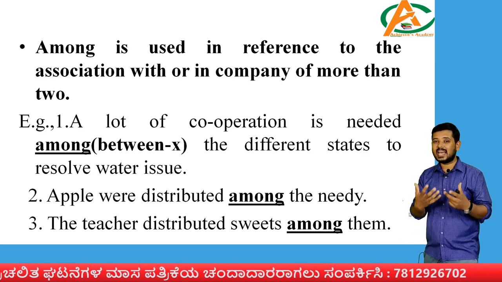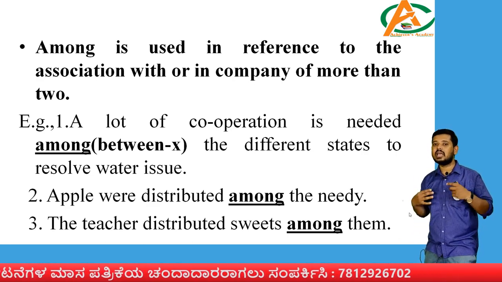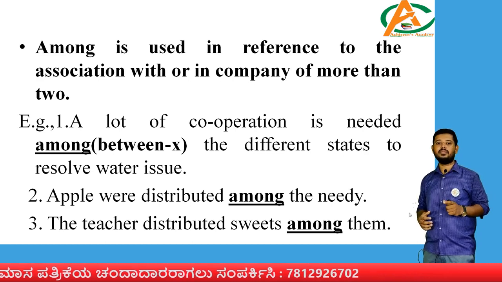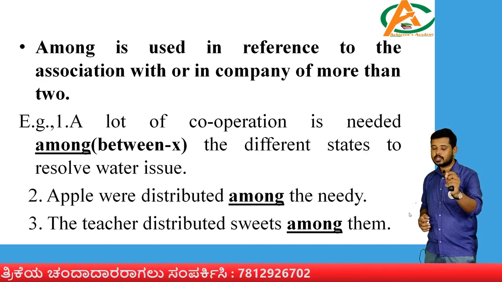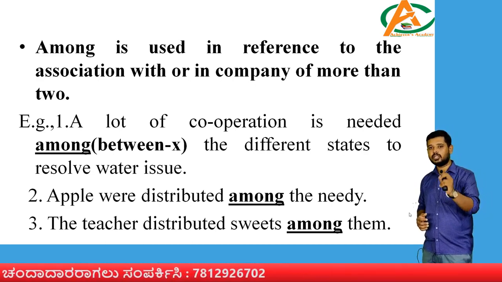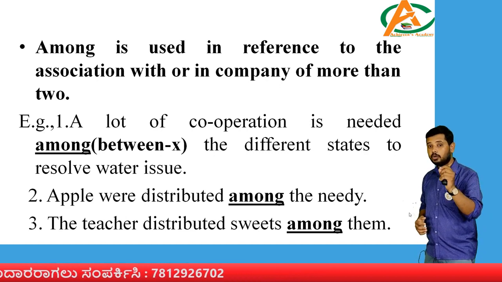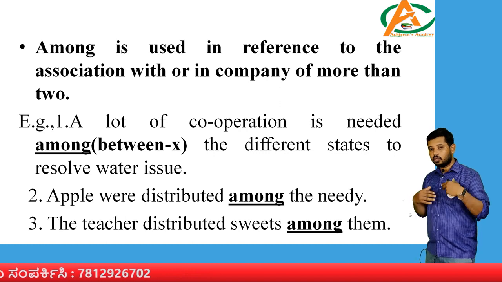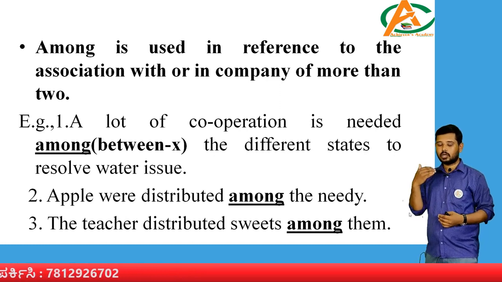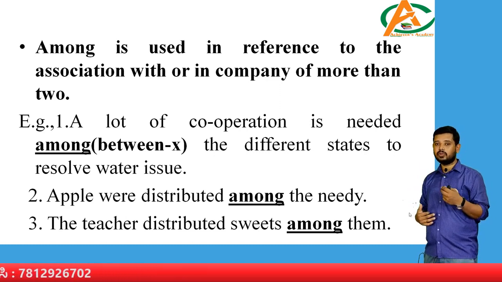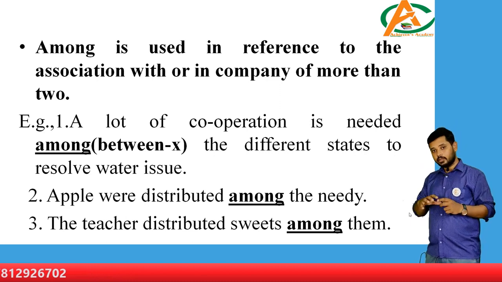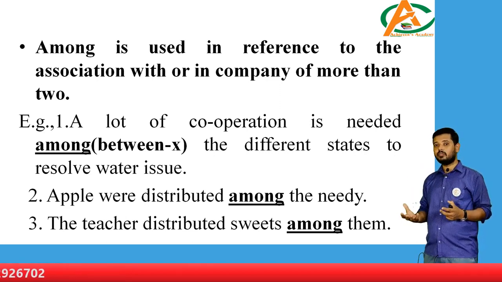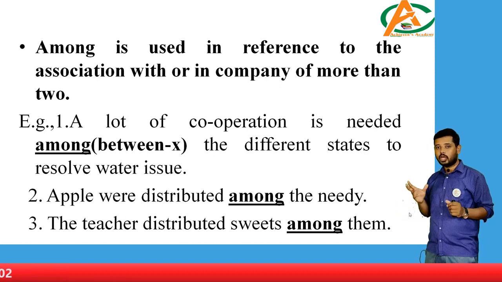Okay, and when you are trying to express the association, then you use this type of words. Now, to make things easier, I put up the example. So let's go through the example. I put up 3 examples. Please be very careful and try to understand this, because once you understand the situation in which we are going to use among, then we have to understand between also, and then we have to do some comparison, when to use among and when to use between.